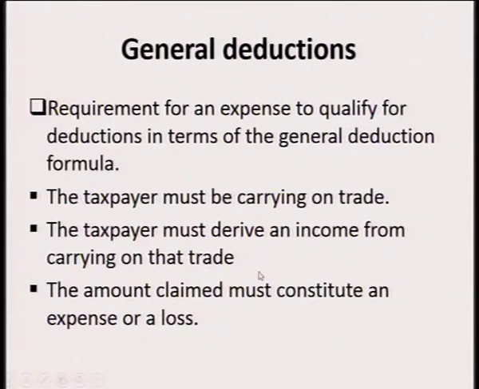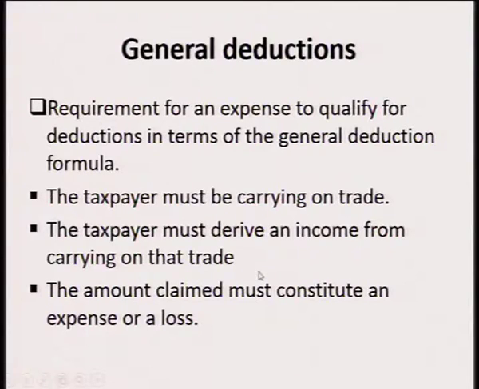General deductions continue. These are the requirements for any expense to qualify for deductions in terms of the general deduction formula. The taxpayer must be carrying on trade. There should be trade to be carried on. The taxpayer must derive an income from carrying on that trade. There should be income derived from that trade that is being carried on, and the amount claimed must constitute an expense or a loss. The amount claimed should be an expense or a loss for it to qualify as a deduction,